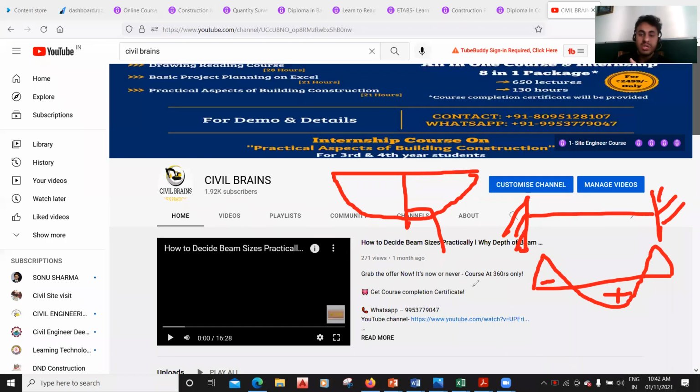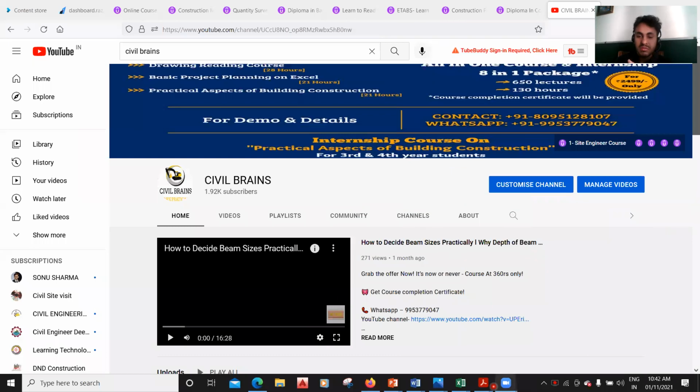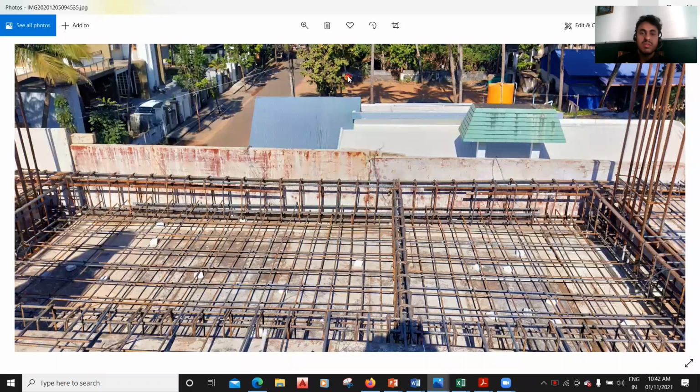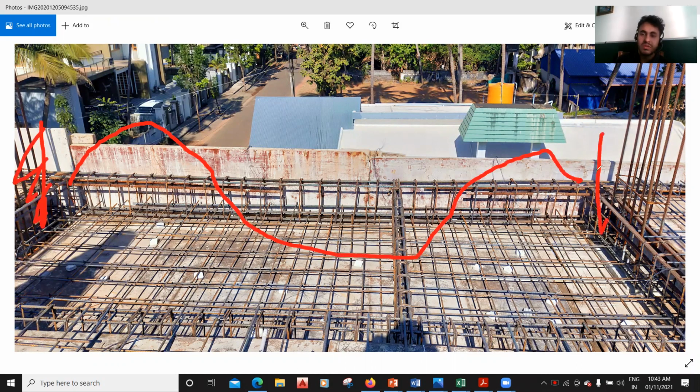So if I show you one particular beam, yeah, you can see a beam here. This is how the steel is designed based on that logic of negative bending moment and positive bending moment. You can see some extra steel given here. So it is something like this. We have a negative bending moment, then we get a positive bending moment, and then we get a negative bending moment. So these are your fixed supports. This is what we had done manually during our engineering days. So this is my fixed support here, right?